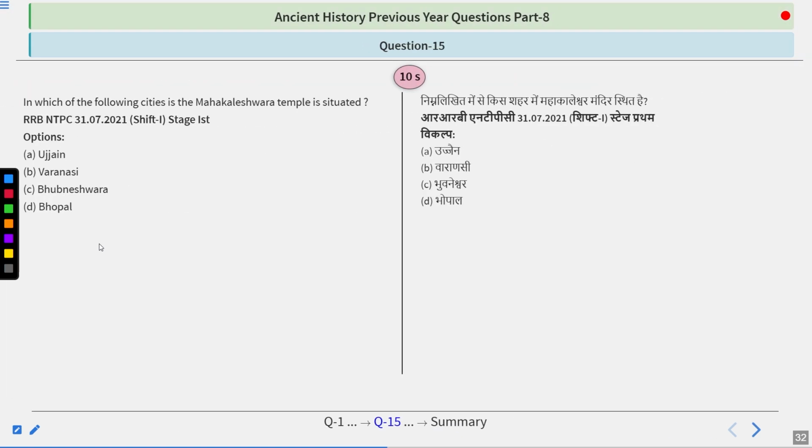Another question that we have with us is, in which of the following cities is the Mahakaleshwar temple situated? Ujjain, Varanasi, Bhubaneswar or Bhopal? So try to answer this one.